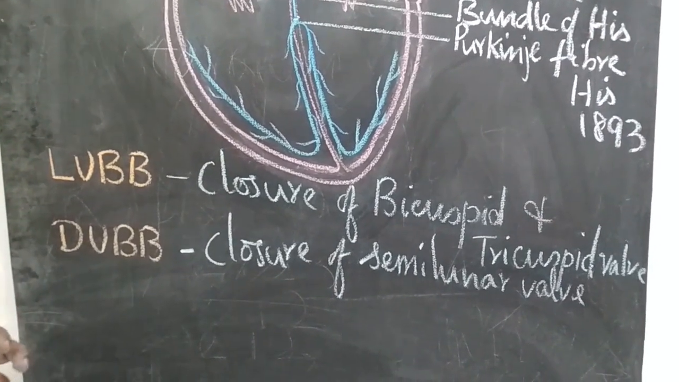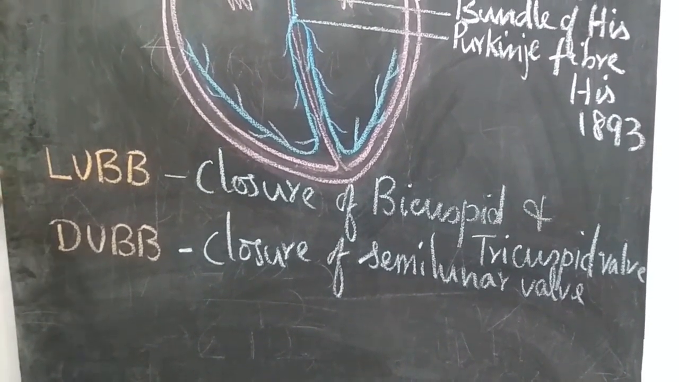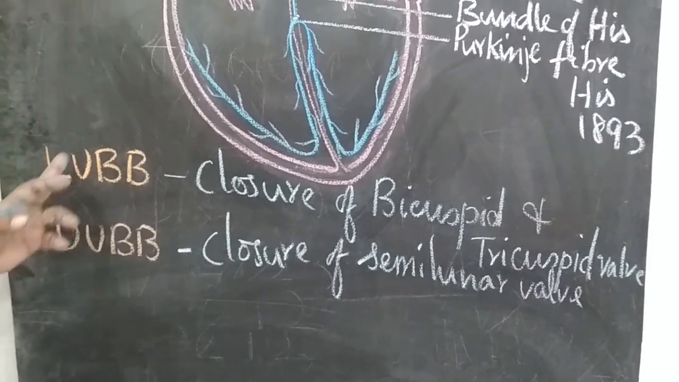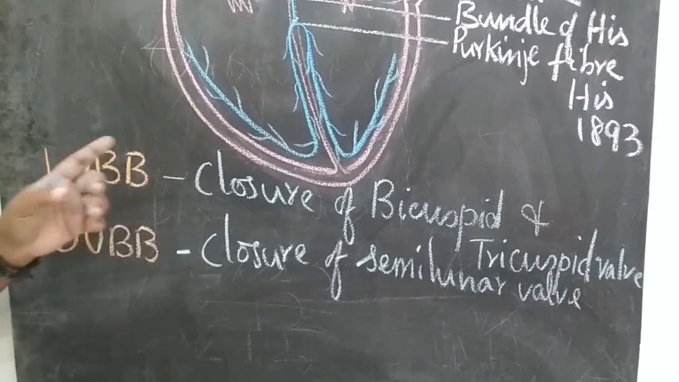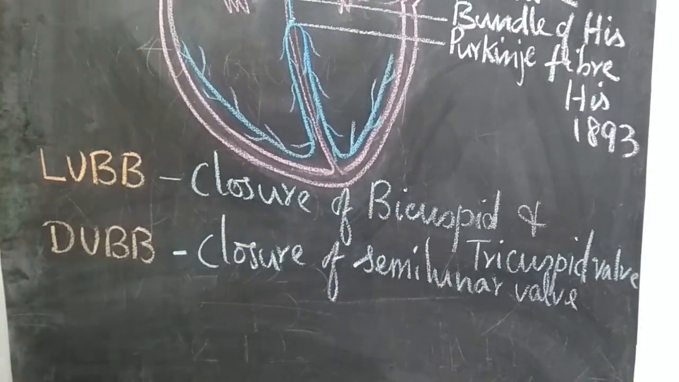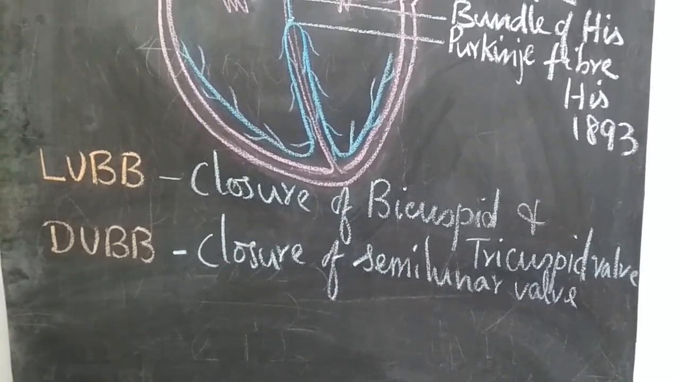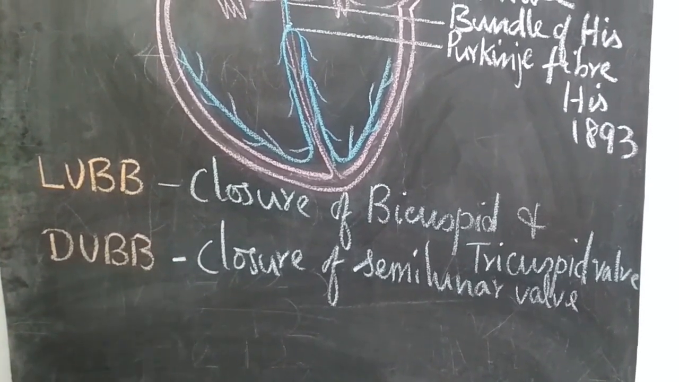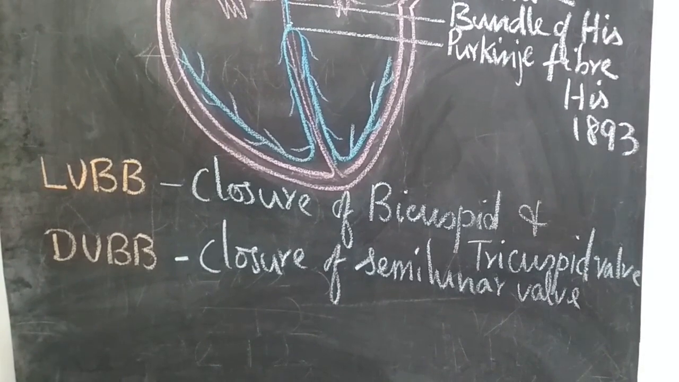So when the auricles and ventricles are contracting, we can hear two heart sounds: the lap sound and the dup sound. The lap sound is of longer duration and is formed due to the closure of the bicuspid and tricuspid valves. The dup sound is of shorter duration and is formed due to the closure of the semilunar valves.